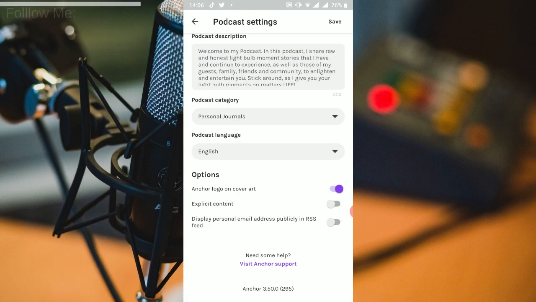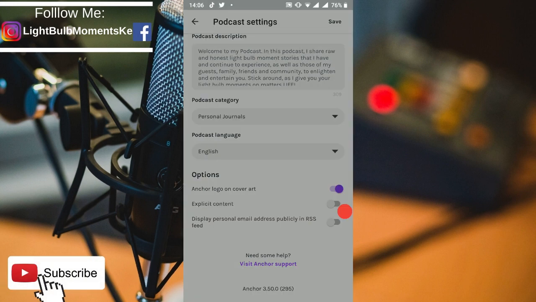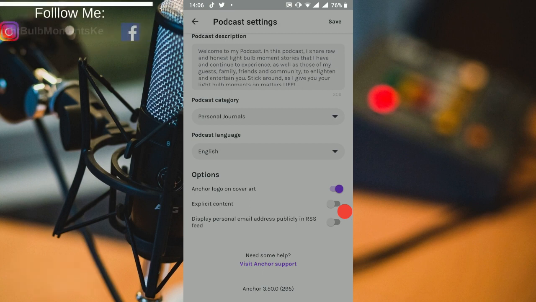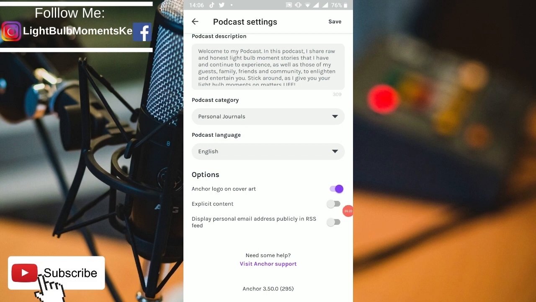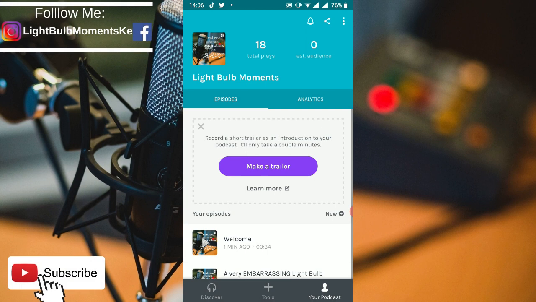And then options, Anchor logo on cover. And then again, if your content has explicit words that you will use, such as the F word, you can enable that so that Anchor knows that your content needs to be distributed to the right audience. And when you're done, you will, of course, save your podcast details, and then go ahead and publish.